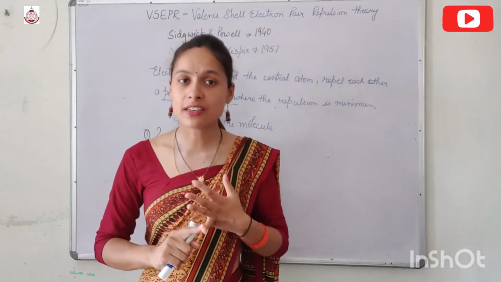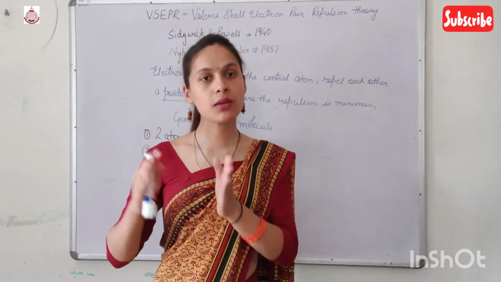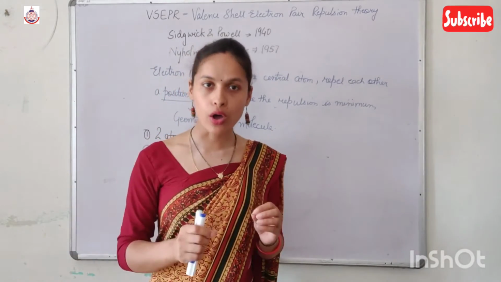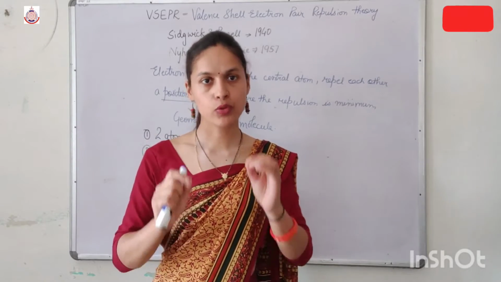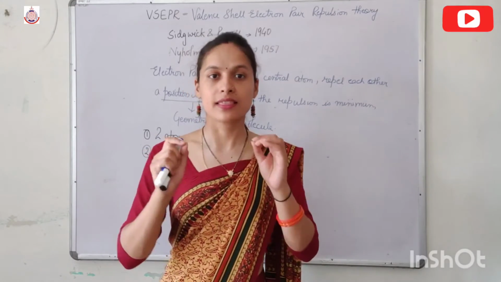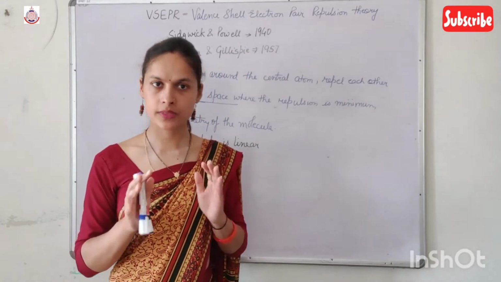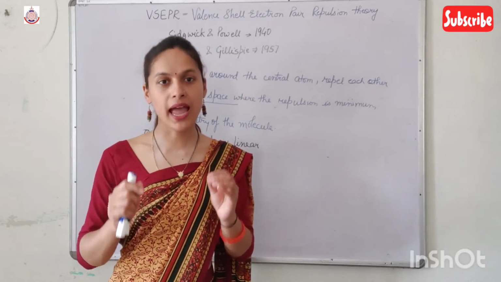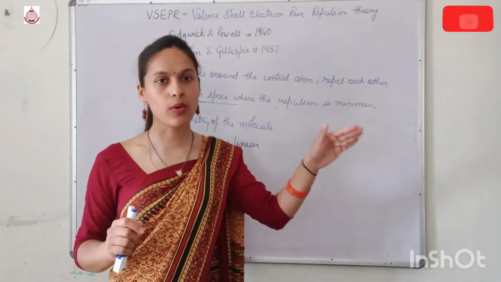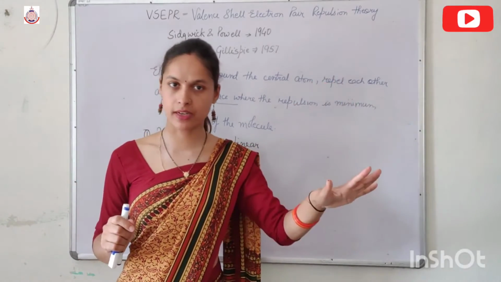So, if the central atom is surrounded by the same type of atoms or only bond pairs, then the repulsion between them is the same, and the molecule acquires a definite geometry.